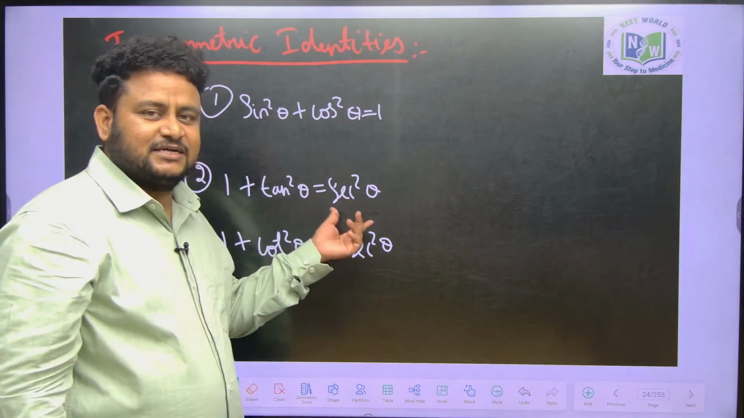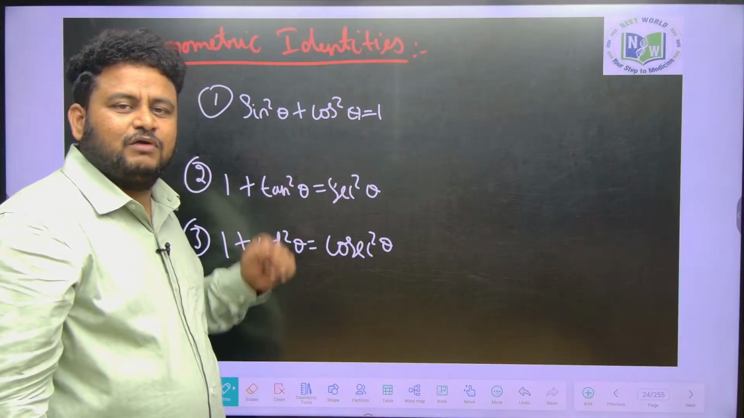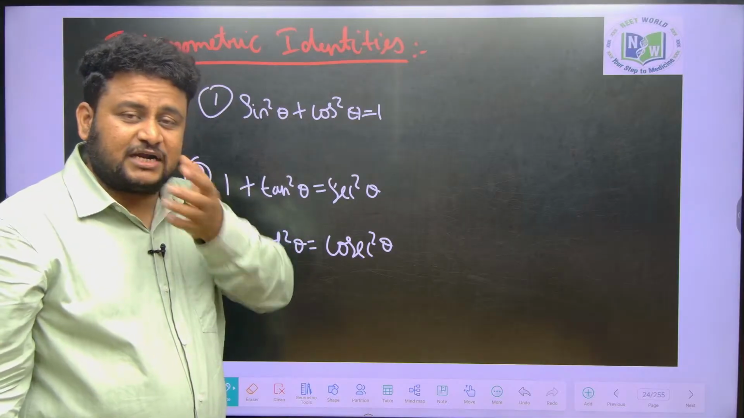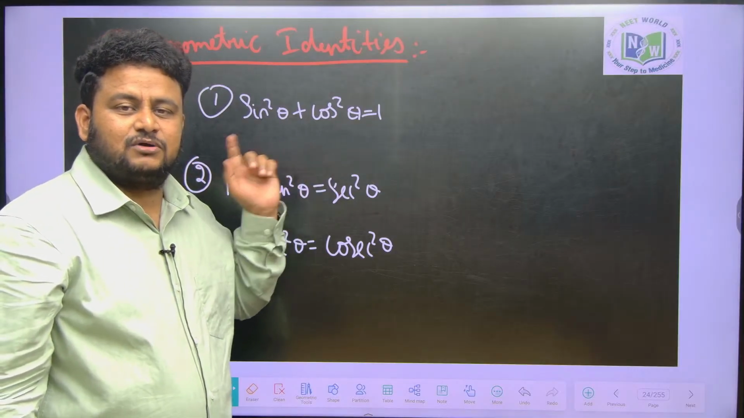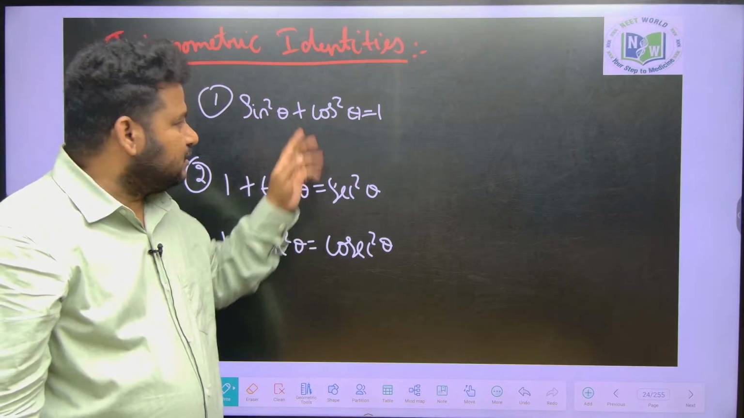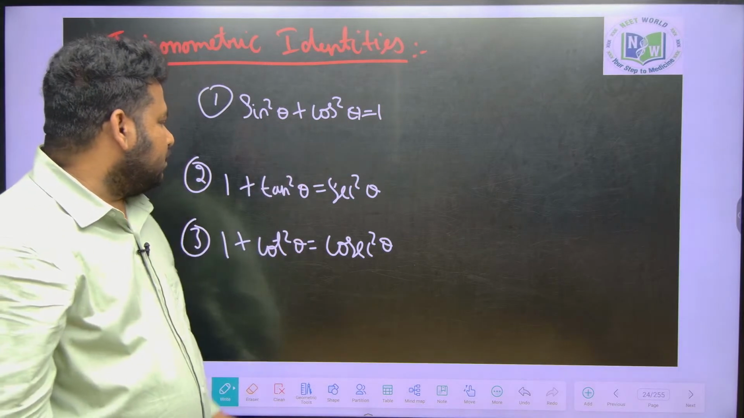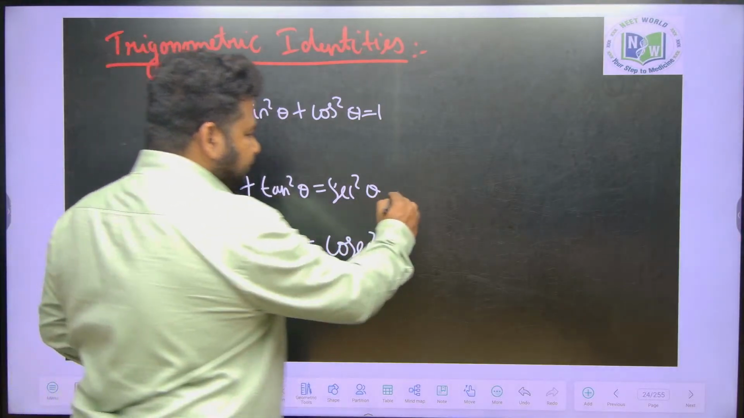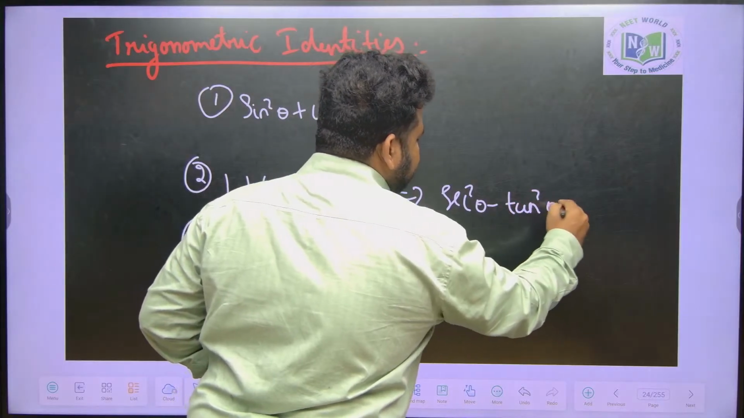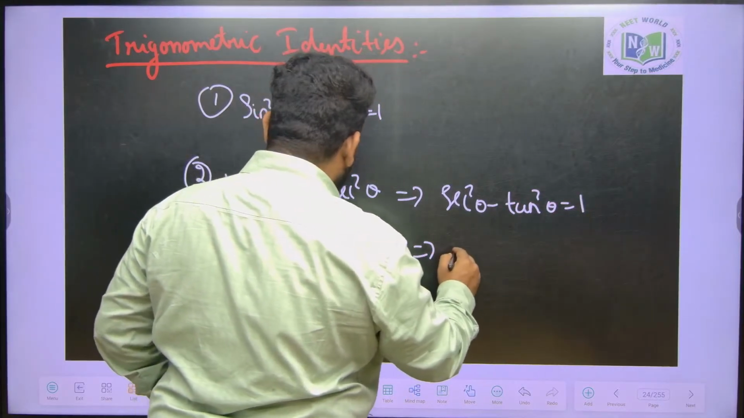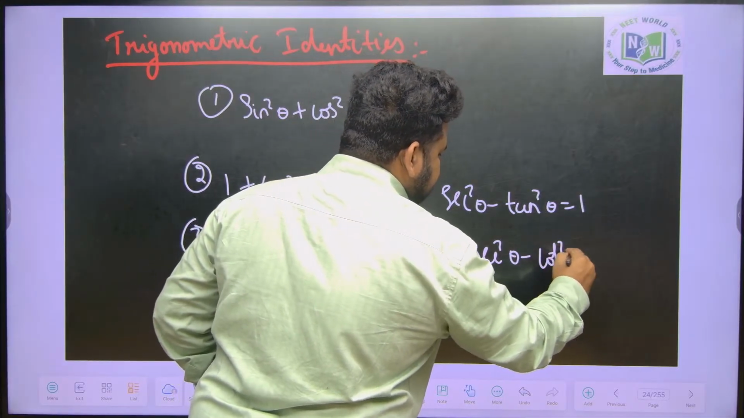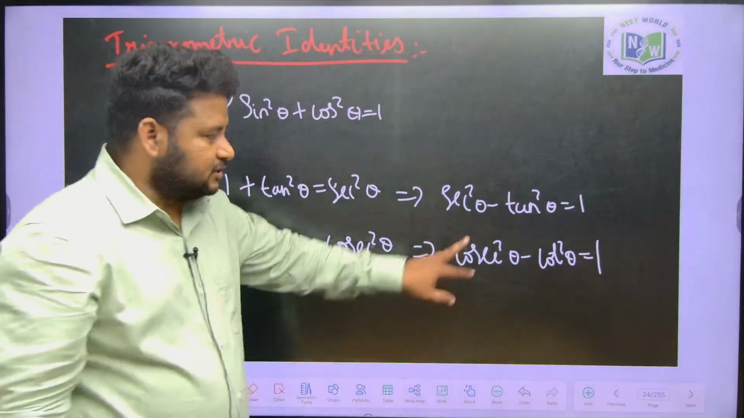Suppose you see secant square theta, you should be in a position to write it as 1 plus tan square theta in any question. Suppose you see 1 in any question, you should be in a position to write sin square theta plus cos square theta is equal to 1. Wherever 1 is there, depending on the question, you should be able to write sin square theta plus cos square theta. Or 1 is there, so I can simplify this as secant square theta minus tan square theta, this also will become equal to 1. Similarly, if I simplify this, I will get cosecant square theta minus cot square theta, which will also be equal to 1.